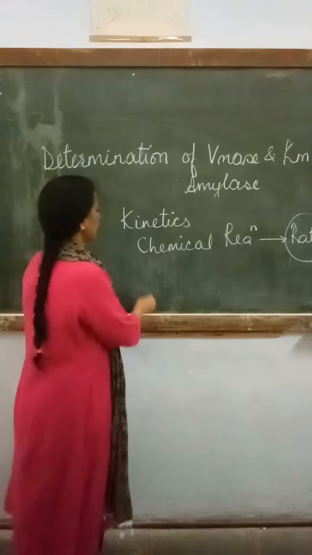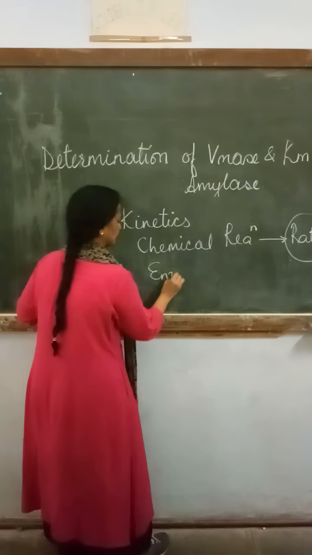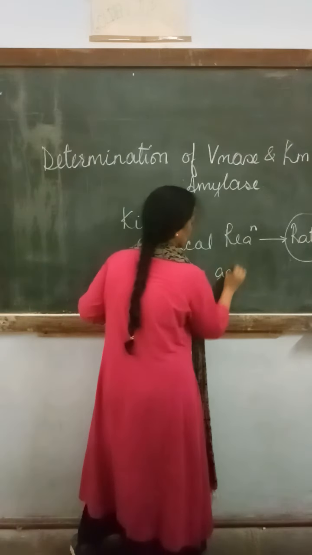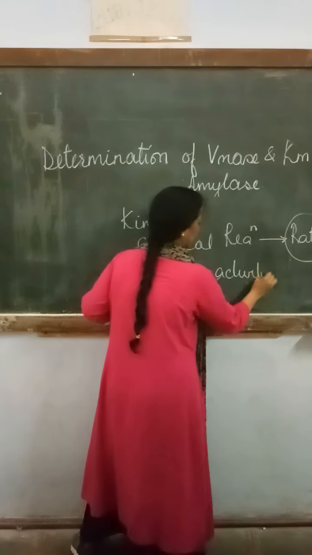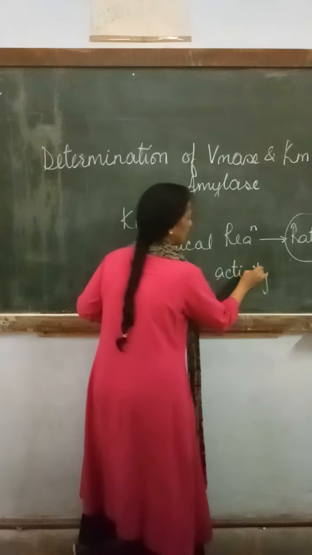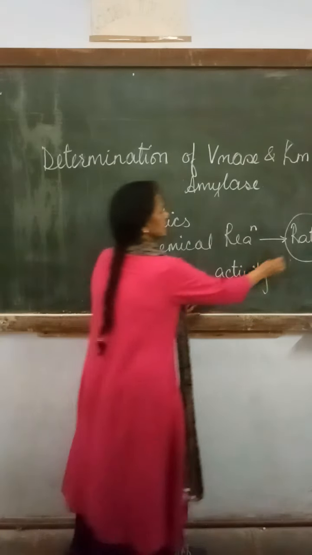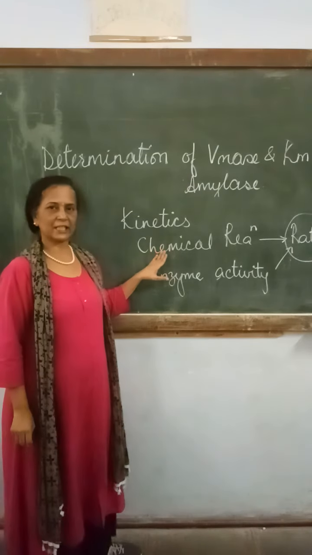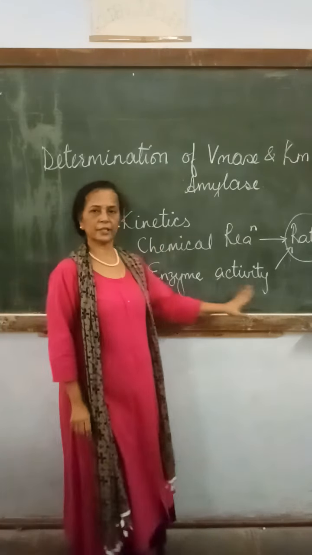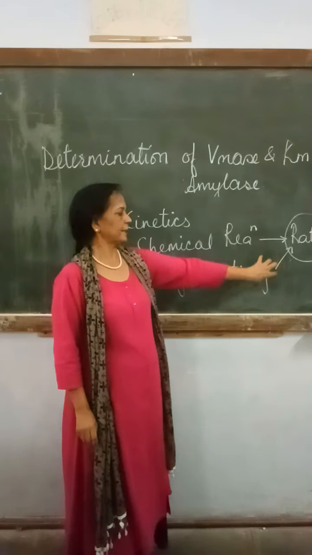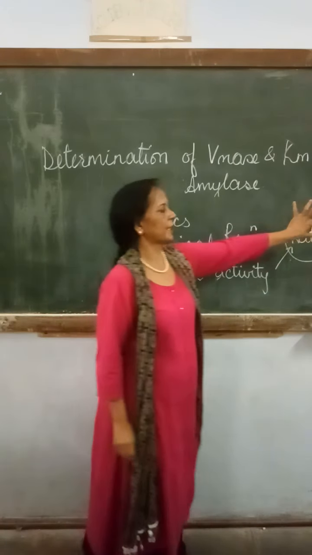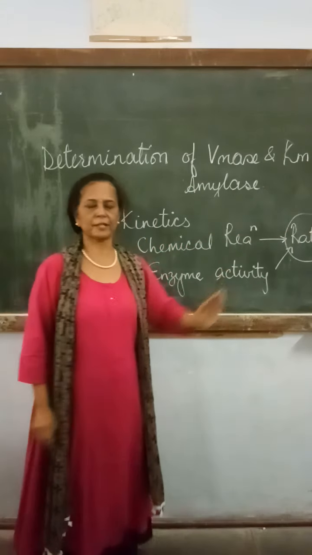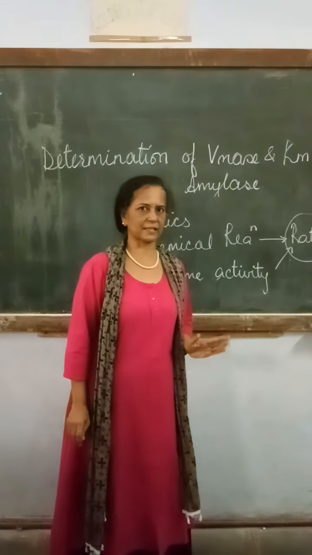When an enzyme is active, that is called the activity of the enzyme, and the activity of the enzyme decides the rate of the reaction. And the rate of the reaction will be affected by many different factors.